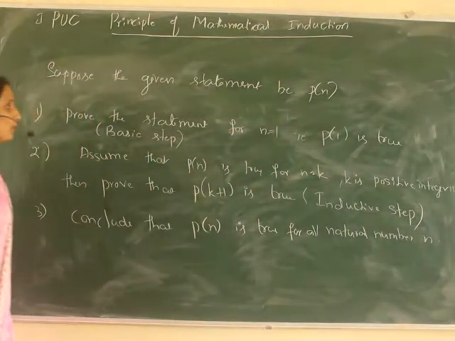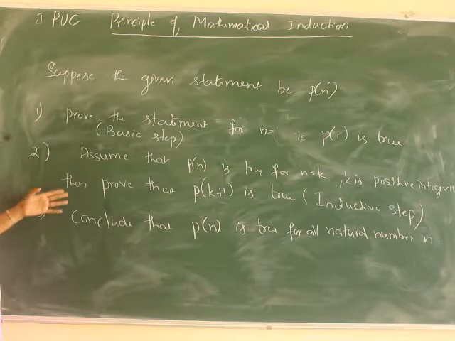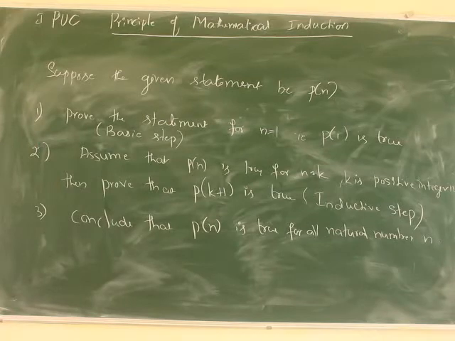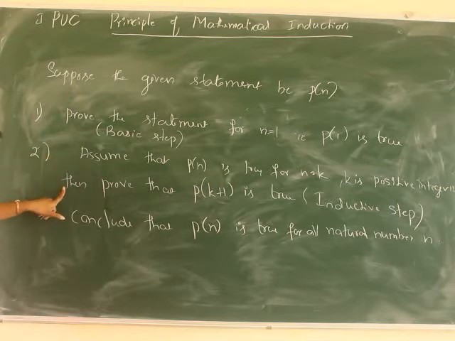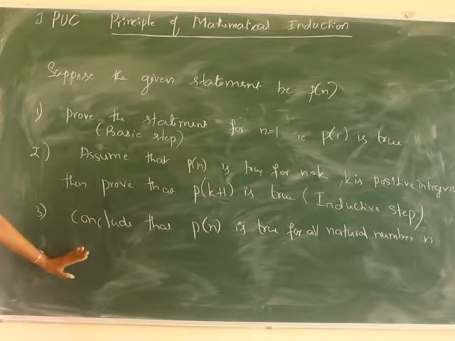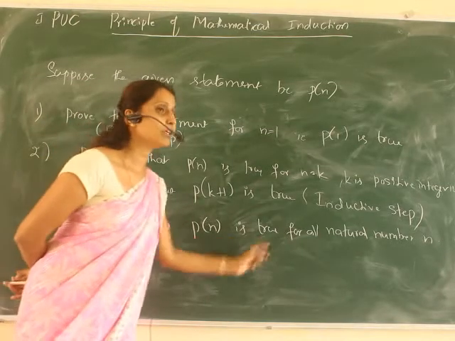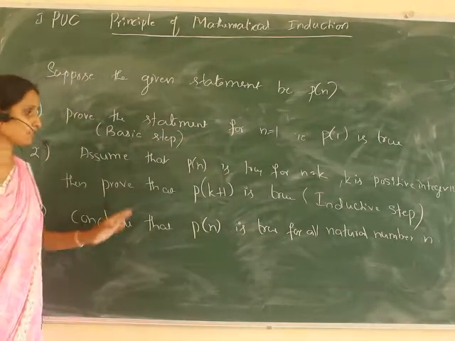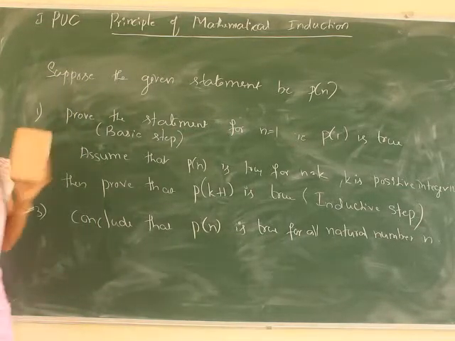So in the problem, we have to prove all these. First we prove P(1). After that we assume P(k), and using that assumption we have to prove that P(k+1) is true. Then for the final result, we conclude from the principle of mathematical induction that the statement is true for all natural numbers n. So this is the principle involved, and using this we can solve many problems.